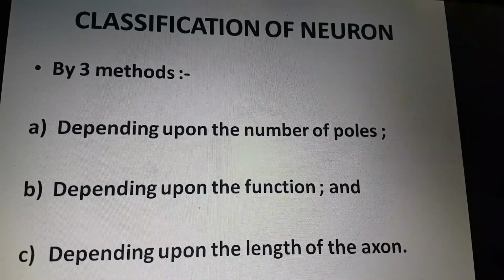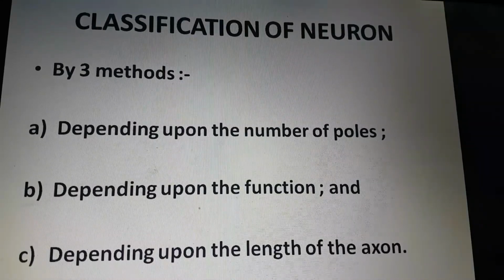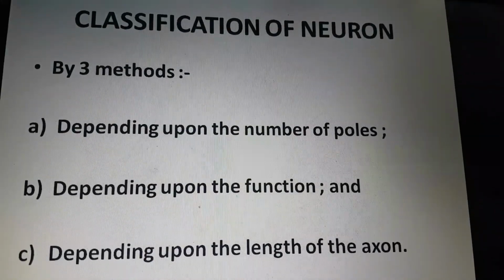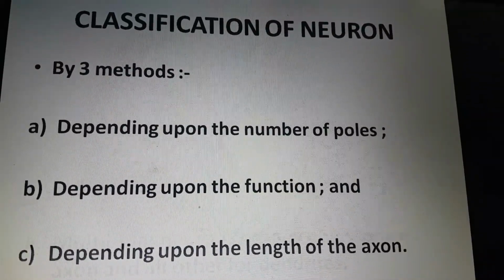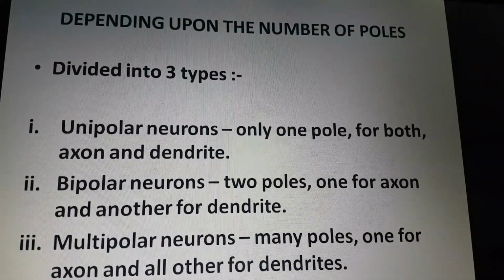Classification of neurons. Neurons can be classified by three different methods: depending upon the number of poles, depending upon the function, and depending upon the length of the axon. We'll talk about all of these one by one. First, depending upon the number of poles.